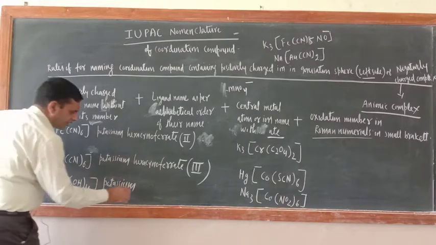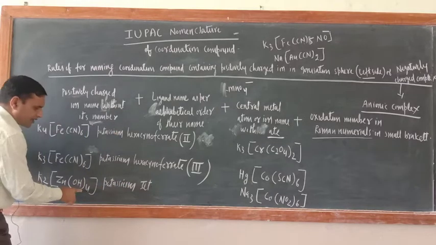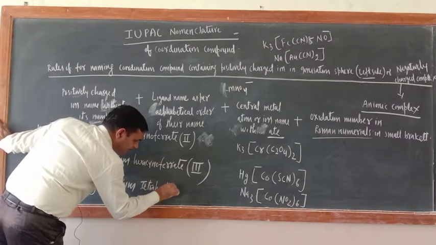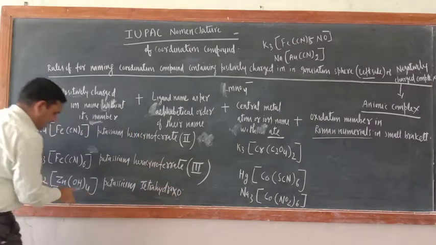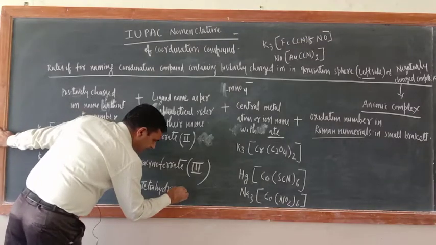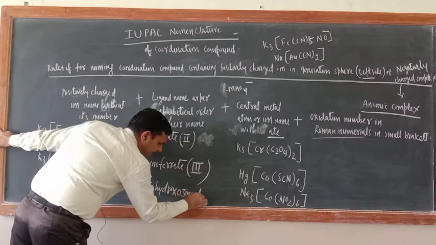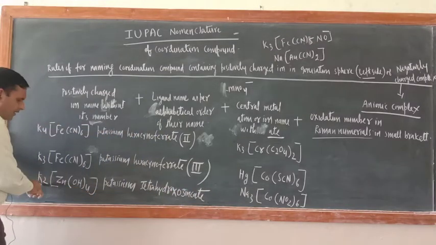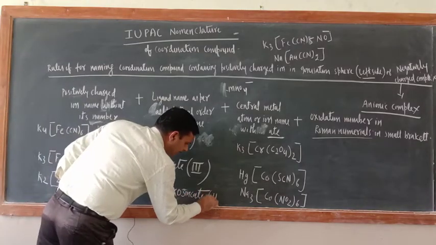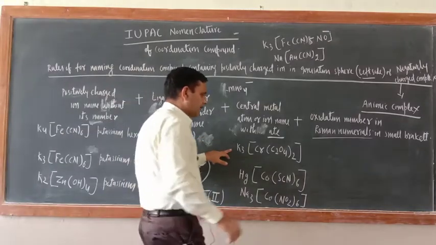Then what is there? Now a gap should be there. Tetra, their number should be mentioned. 4 are there. Tetrahydroxo, because it is a negatively charged ligand. Then what should be there? Zincate. What is the oxidation number? Oxidation number will come 2. Bracket here 2. Over. Now similarly, what about this one?